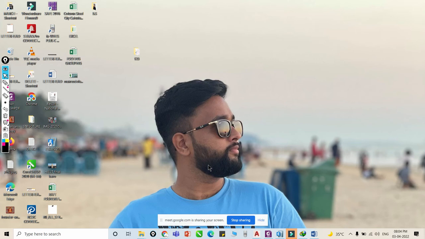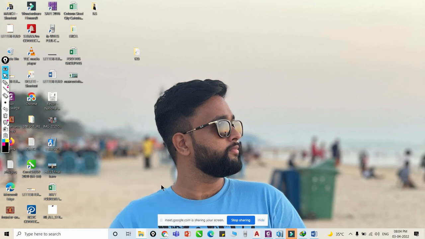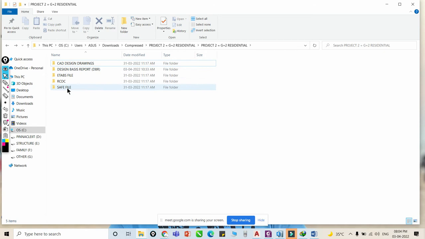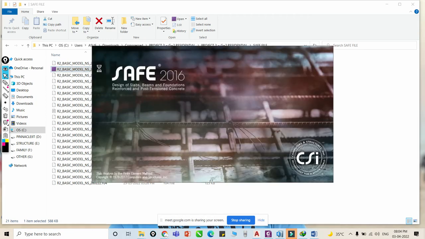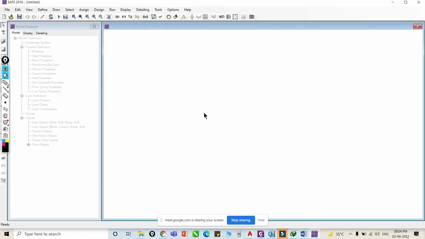This is our first step, where we go with ETABS. In the second step, we design all the structural elements using RCDC software, right? And in the third step, we will also use a SAFE 2016 file. I will share the SAFE file with you. In SAFE, we design different types of slabs, right? All types of slabs we will design using SAFE 2016.